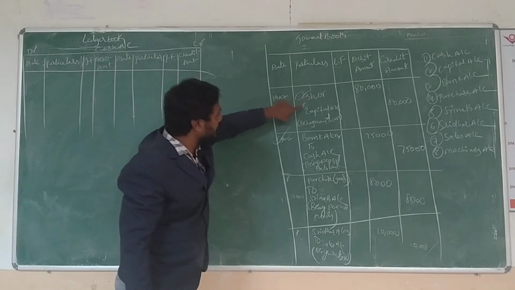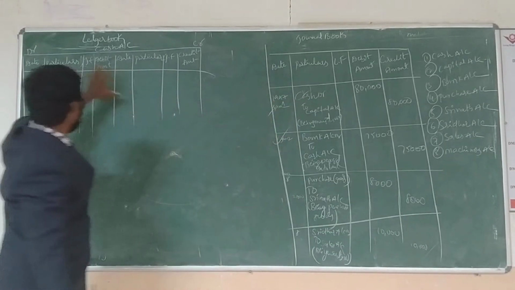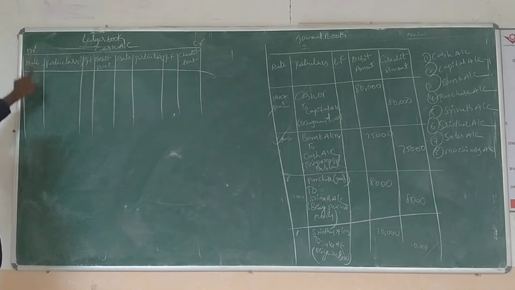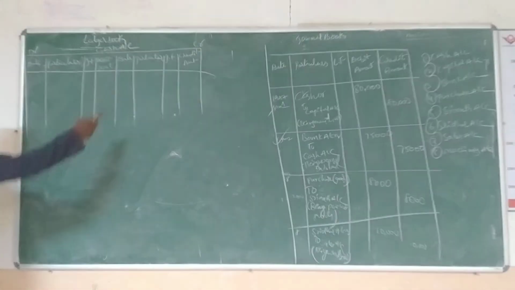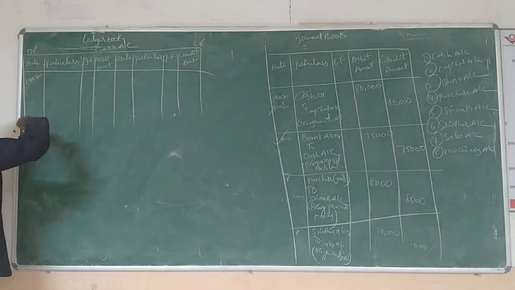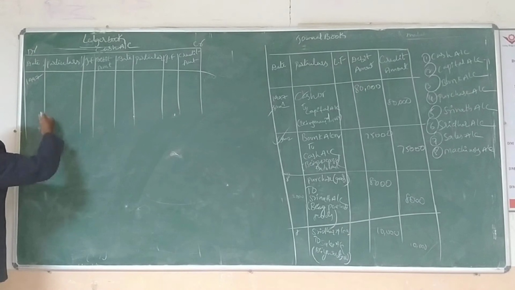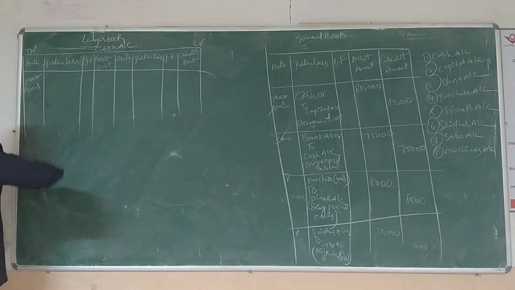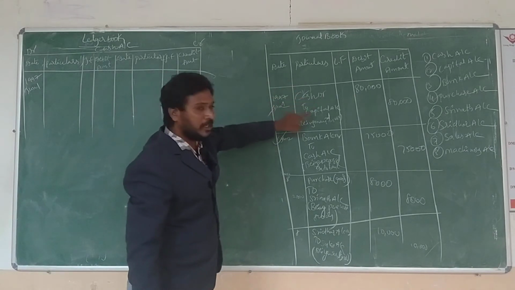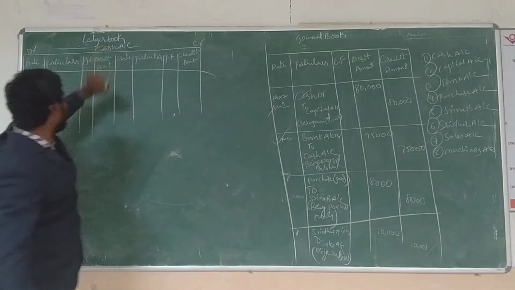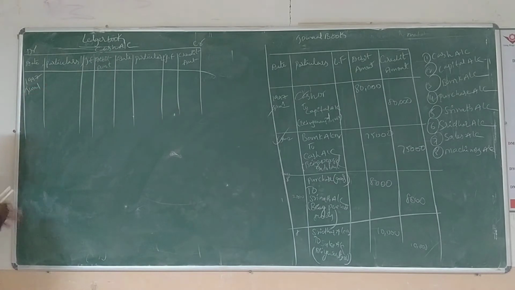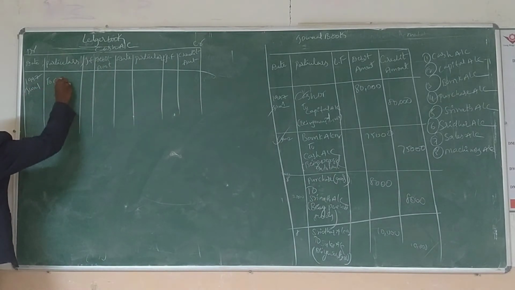So what is the first transaction? Cash account debit to capital account. Right here, now we are preparing only the cash account. Cash account debit to capital account. What is the date? 1997, direct entry. This is a direct entry, so that's why we wrote directly. Okay, 1997 June 1st. So once again I tell you, see the journal entries: cash account debit to capital account. So now we prepare the cash account, to capital.